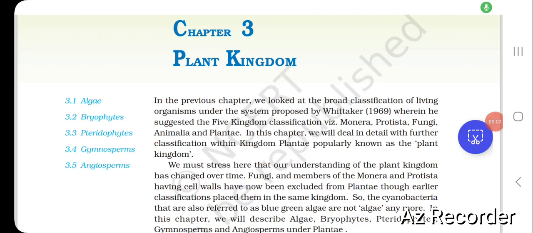Chapter 3, Plant Kingdom. In the previous chapter, we looked at the broad classification of living organisms under the system proposed by Whittaker in 1969, wherein he suggested the five kingdom classification, viz. Monera, Protista, Fungi, Animalia and Plantae. In this chapter, we will deal in detail with further classification within kingdom Plantae, popularly known as the plant kingdom.